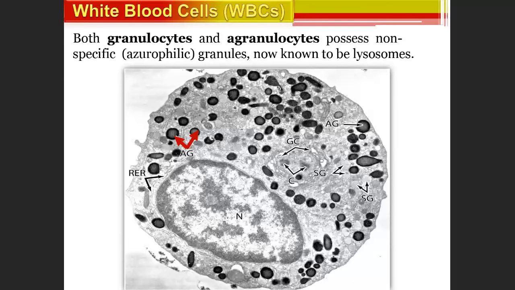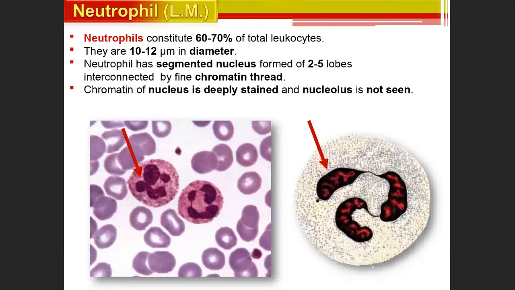Now first let us talk about neutrophils. Neutrophils, eosinophils and basophils are the acute inflammatory cells. That means whenever there is infection or inflammation, they come into the picture in the first 48 hours. Neutrophils constitute 60 to 70% of total leukocytes, and they are 10 to 12 micrometers in diameter.